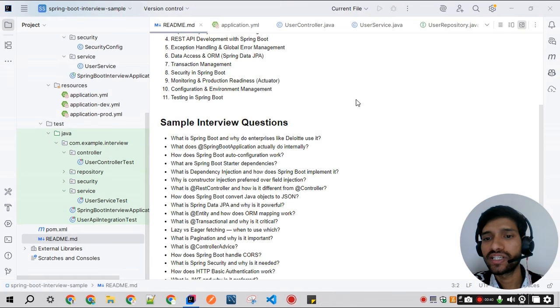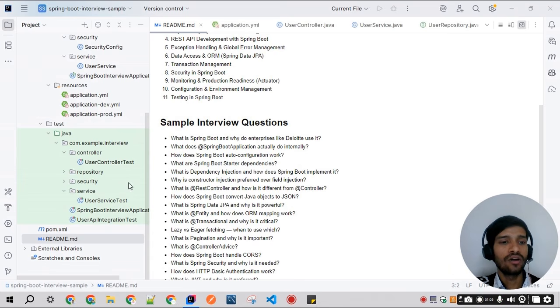What does the @SpringBootApplication annotation actually do internally? It is not a single feature. It combines three annotations: Configuration, ComponentScan, and EnableAutoConfiguration. This means the class becomes our configuration source, Spring scans all the components under the base package, and Spring Boot automatically configures the beans based on the classpath.